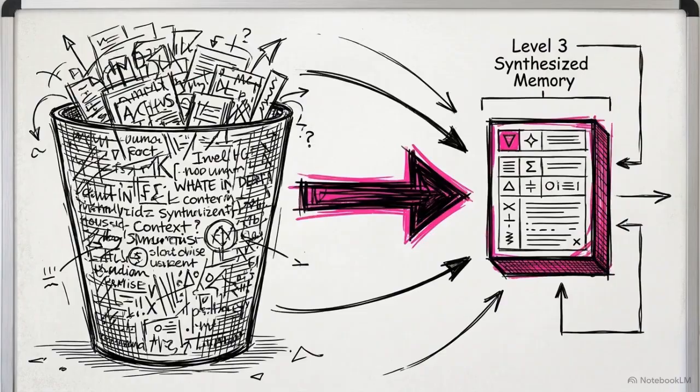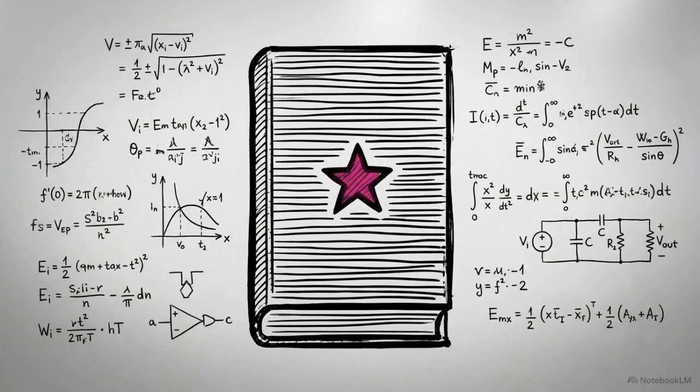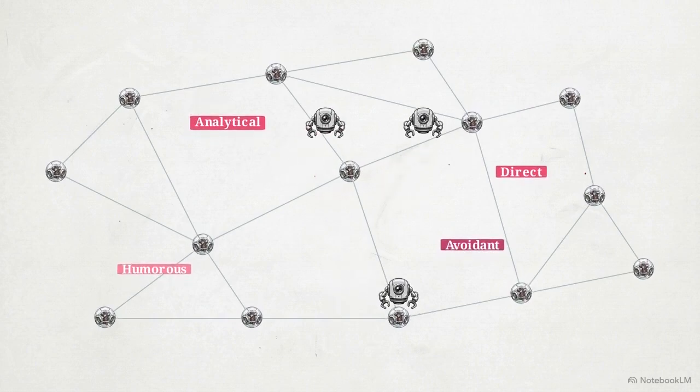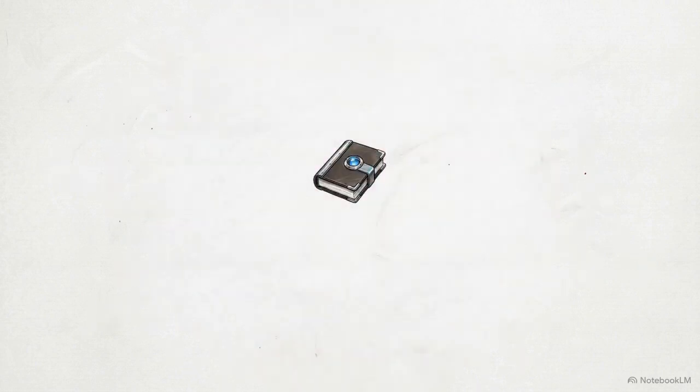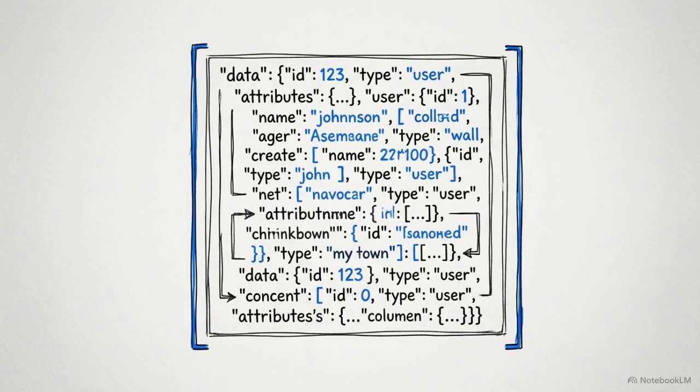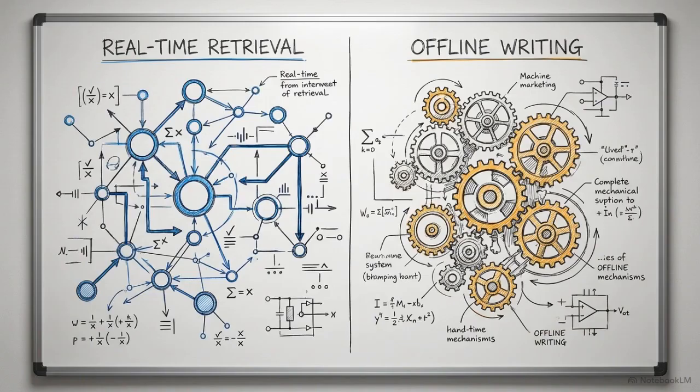Level 3 synthesized memory is the ultimate layer of compression, taking the form of a single document called the companion journal. Every night, the background workers take the sprawling network of L1 facts and L2 insights and distill them down into a dense 750-token text document written from the agent's perspective. Months of complex relational history are compiled into a highly efficient mental model that costs fractions of a cent to evaluate. The system enforces a hard architectural separation between real-time memory retrieval and offline memory writing.